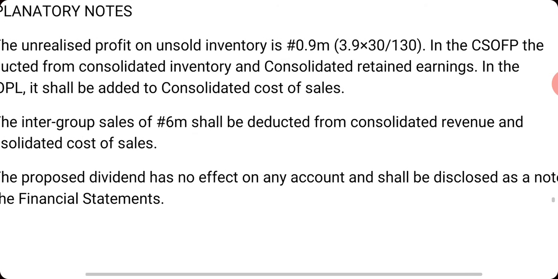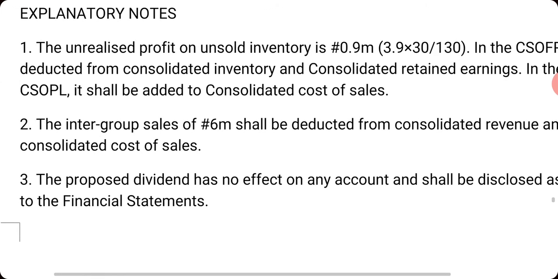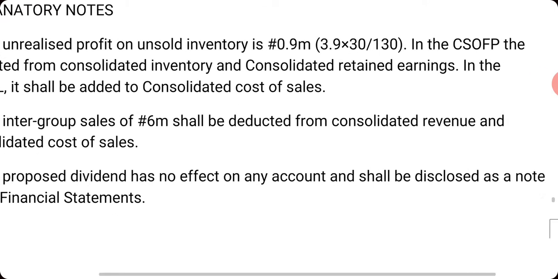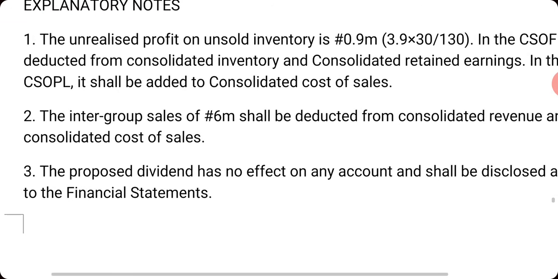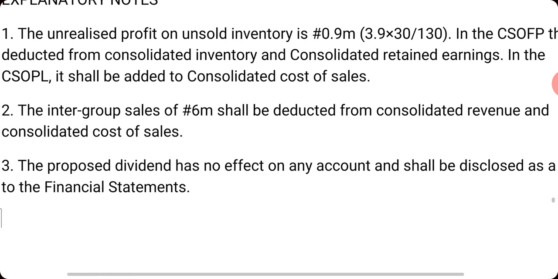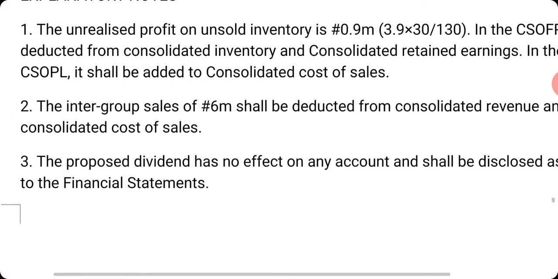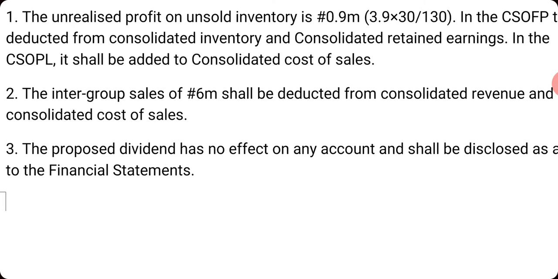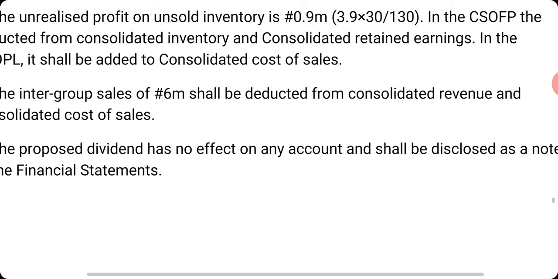In the consolidated statement of financial position, the amount should be deducted from the consolidated inventory and consolidated retained earnings. In the CSOPL, it shall be added to the consolidated cost of sales. So in the CSOFP, there are 2 entries: minus it from consolidated inventory and minus it from consolidated retained earnings.